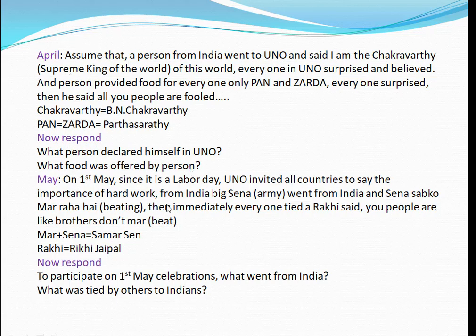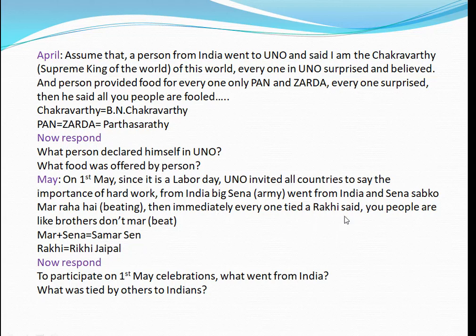Now May. On 1st May, we celebrate International Labor Day. UNO invited all countries to speak on the importance of hard work. So from India, a big Sena. Sena means army, in Sanskrit and many Indian languages. To explain hard work, a big army went from India, and the army started beating everyone. Then immediately everyone tied a Rakhi.